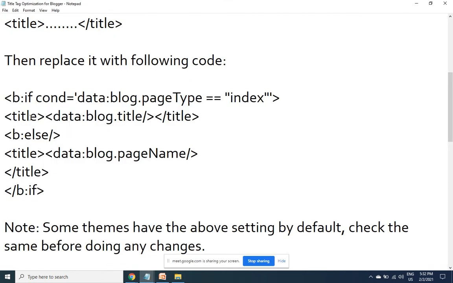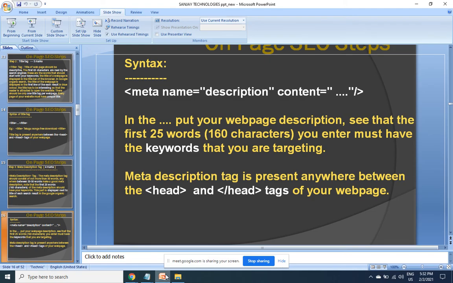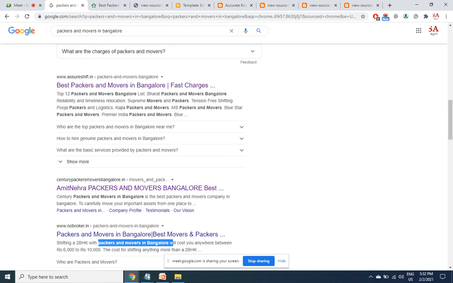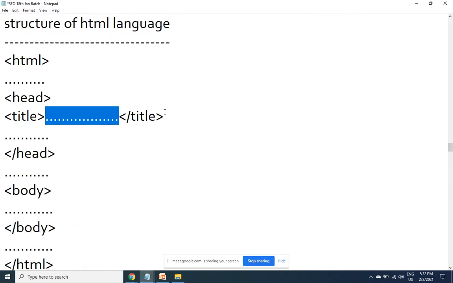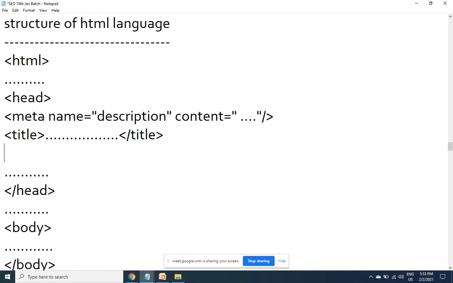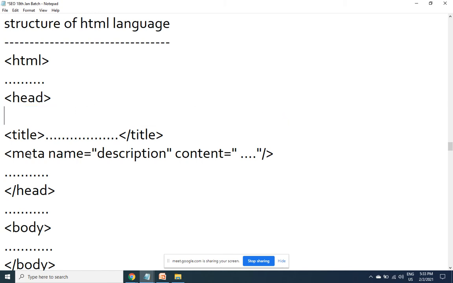So this is the syntax for Blogger. Here, the syntax is here. Because it is meta, all the meta tags are placed in the head section. Keep this point in mind. We are going to see a lot of meta tags. All the meta tags will always go in the head section. You can place it here, or you can place it here. It doesn't matter, but the condition is that it must be only between the head tags.